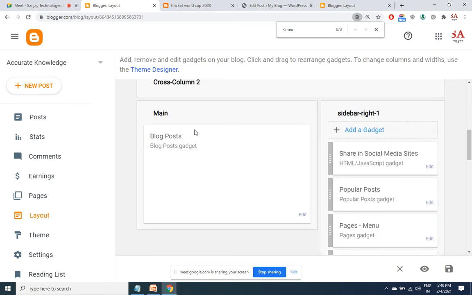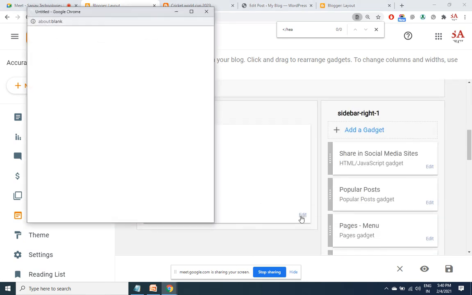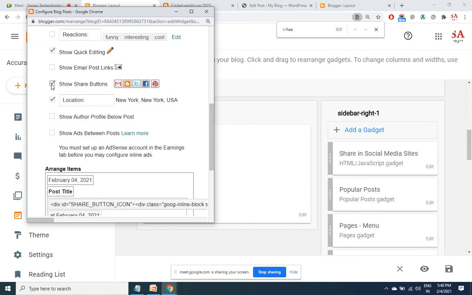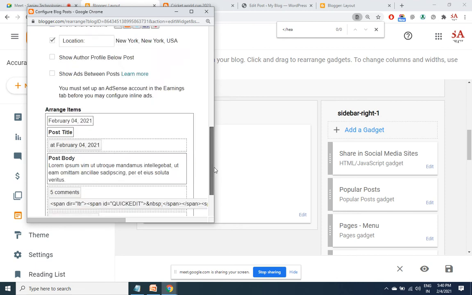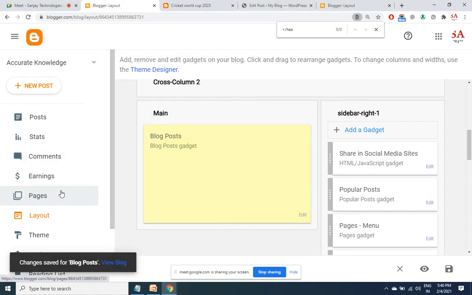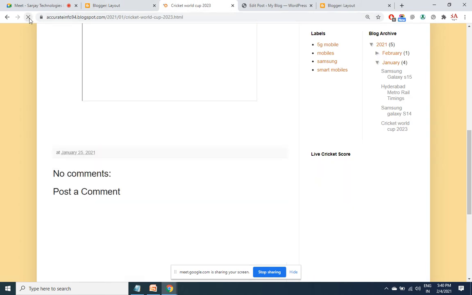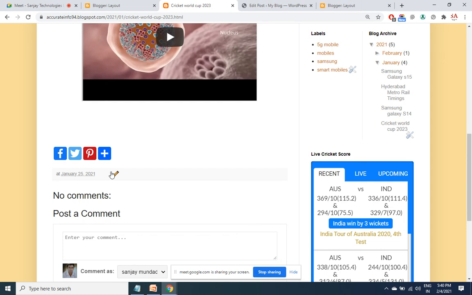In layout, under main, click on edit. Deselect this one. Now you will not find these icons in any post. So those small icons have disappeared now. This is a solution for Blogger.